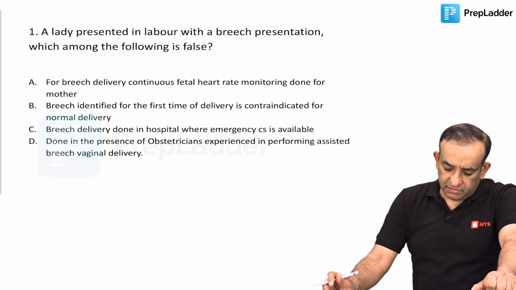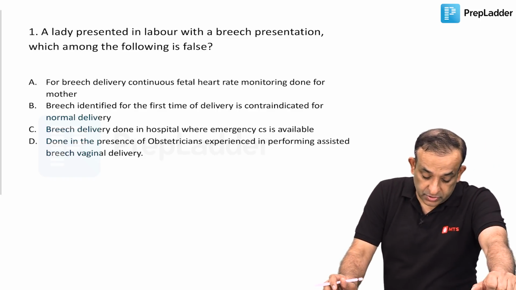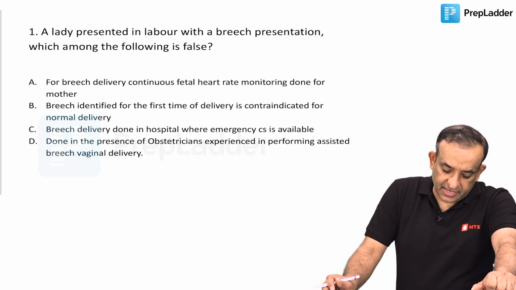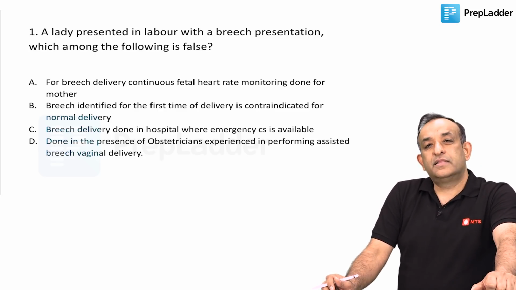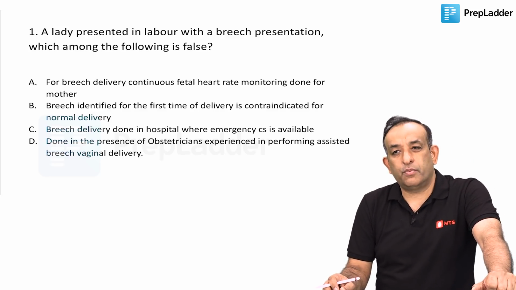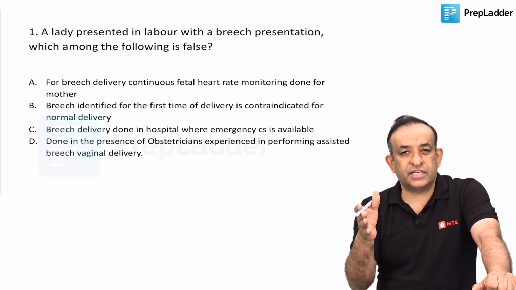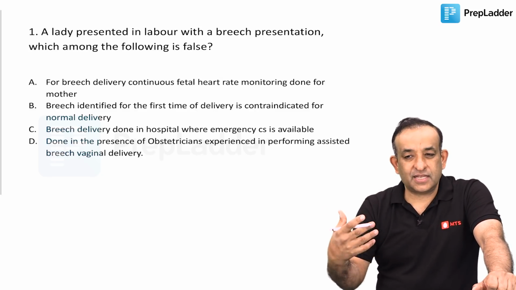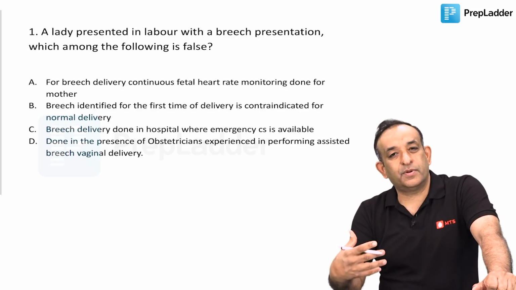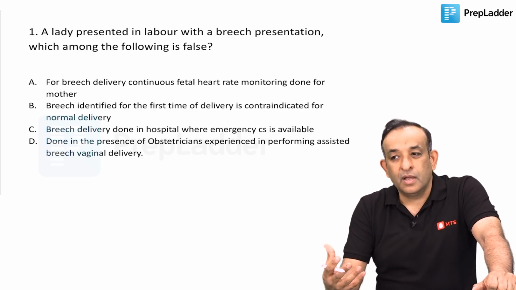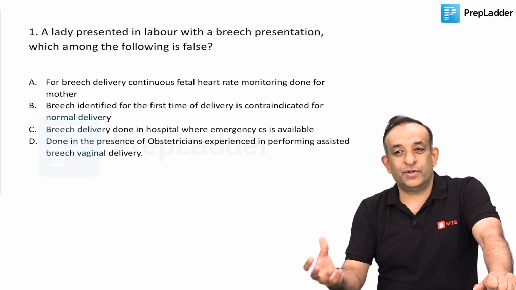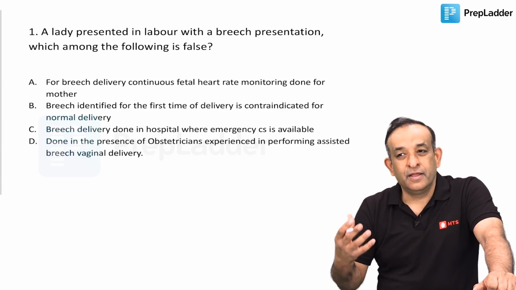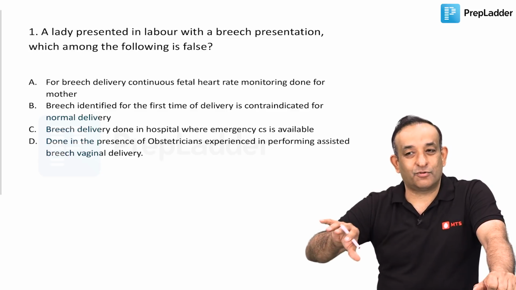Well, a lot of things about this question are correct. So which one is false? Breech identified for the first time in delivery is contraindicated for a normal delivery. I think this is what is wrong, because when a patient is having breech, and that too in advanced labor, she's come to you in labor, that's actually a very good thing, because the breech has probably gone into the pelvis. Your doubt of trying to counsel her before a breech delivery, that insecurity is already taken care of because she's come in labor.